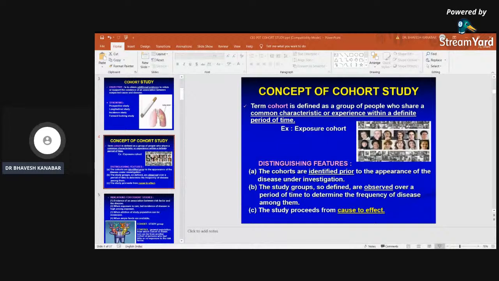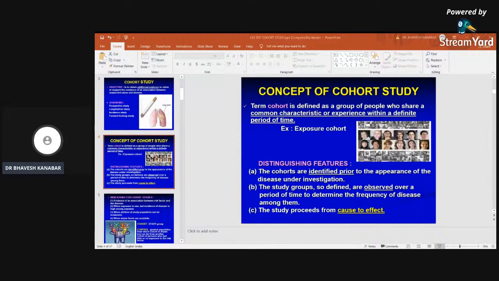For example, if our cohort of people who are smoking is between 40 to 50 years, and the controls are children, then both are not equally susceptible, because children have less chance of developing lung cancer. So our cohort as well as control group should both be matching age-wise also.